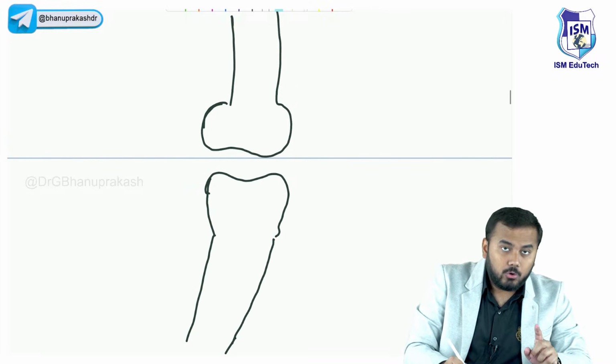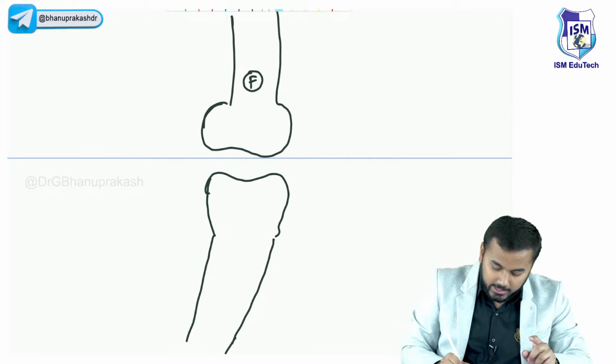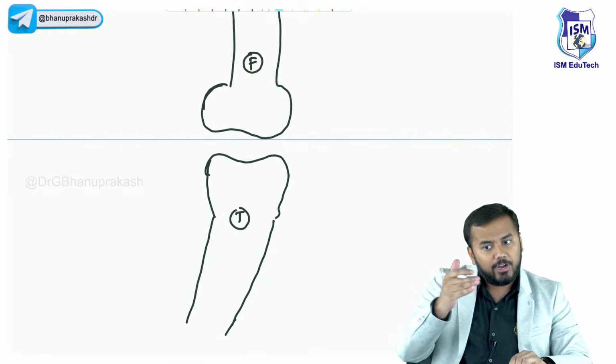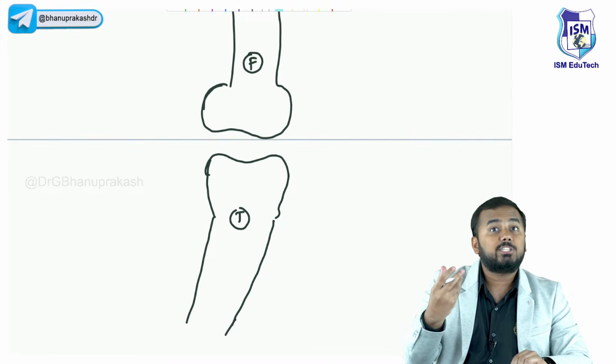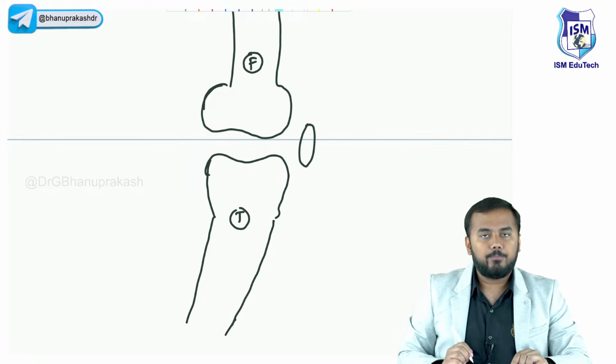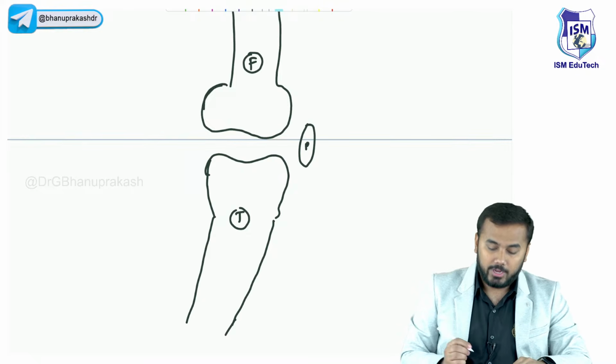Right. So all of you know, this is your femur bone, and this is your tibia bone. Femur and tibia, and in the front of your knee, what is the bone that is present? Sesamoid bone. What is that? Patella, right? So this is your patella. P stands for patella.